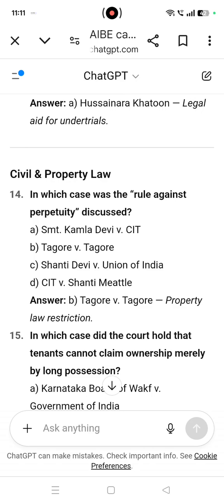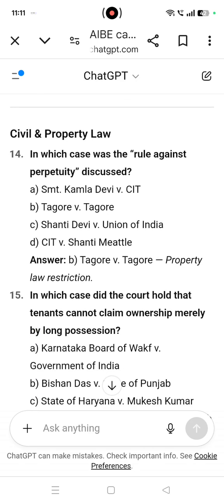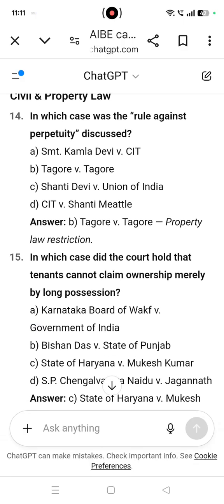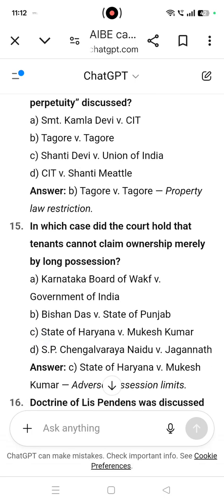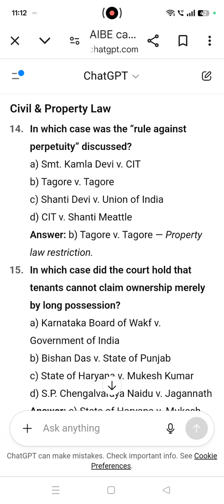These case laws are from the civil and property law. In which case was the rule against perpetuity discussed? Tagore versus Tagore. Property law restriction. That is rule against perpetuity discussed.